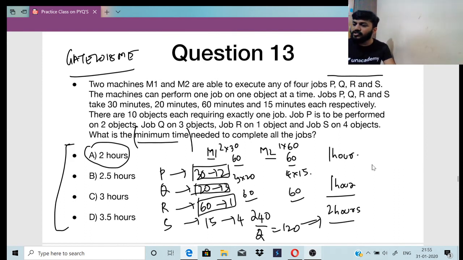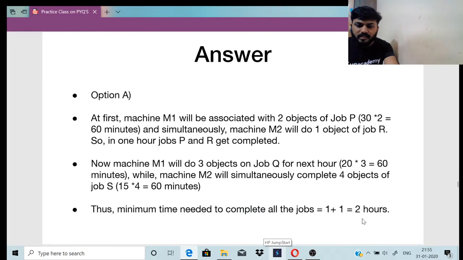Everyone understood this one? 2 into 30, 1 into 60. So totally 240 by 2 machines, 120, right? Chalo. Yes, it is 2 hours.